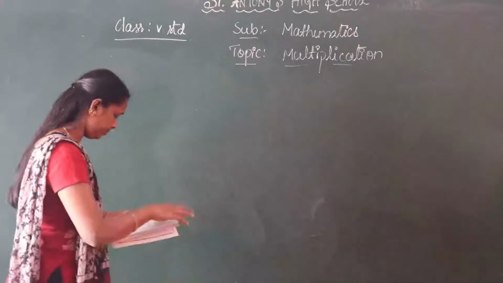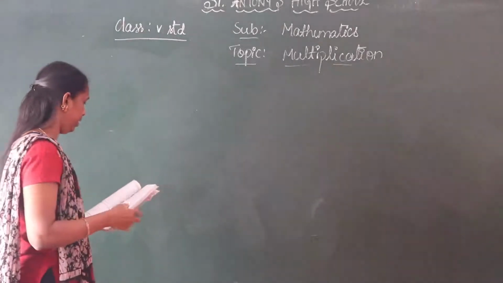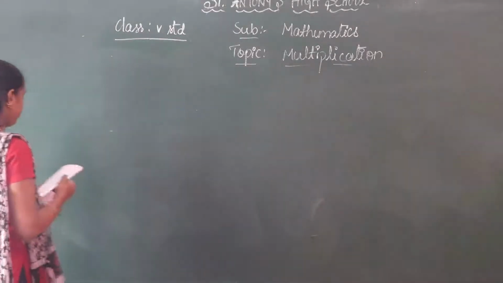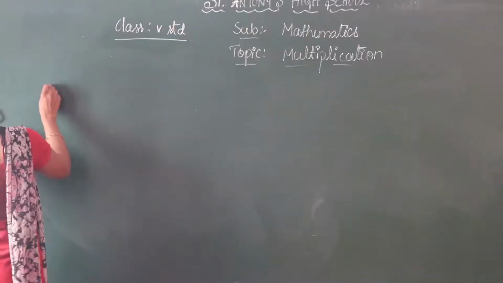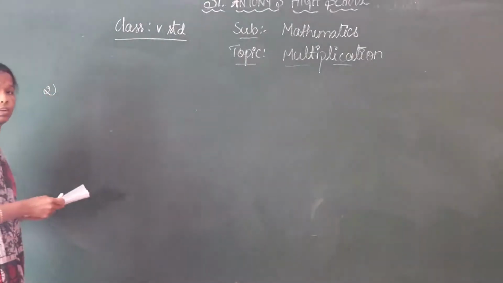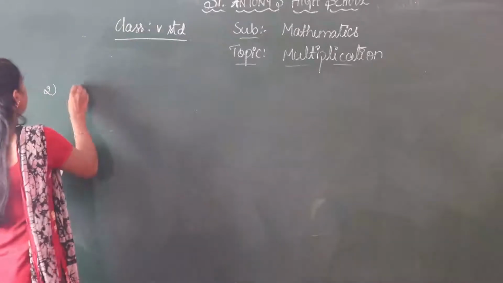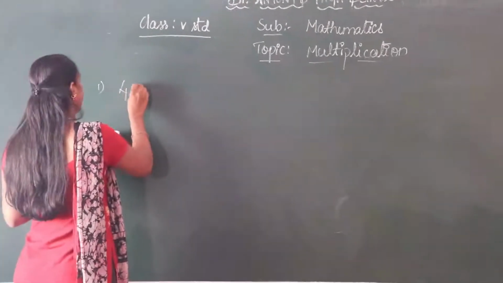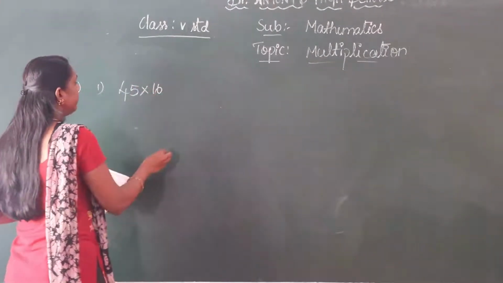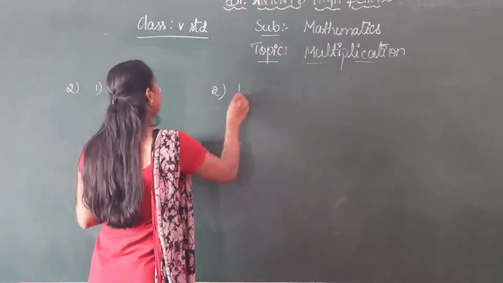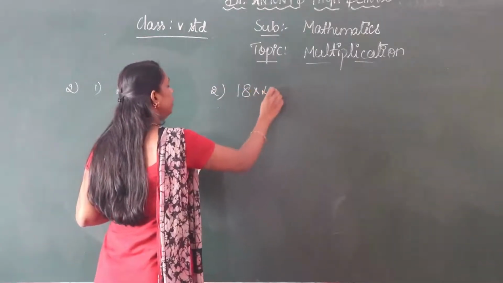Next, some sums based on the 2-digit numbers. Secondly, find the product of the following. First one, 45 into 16. Second one, 18 into 42.